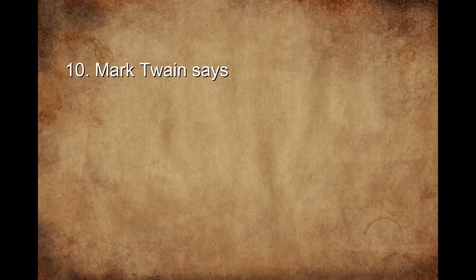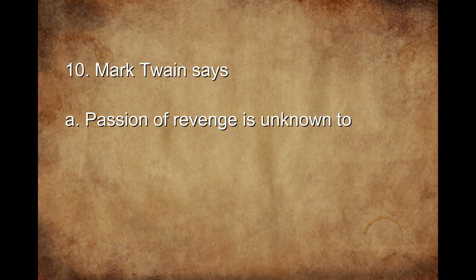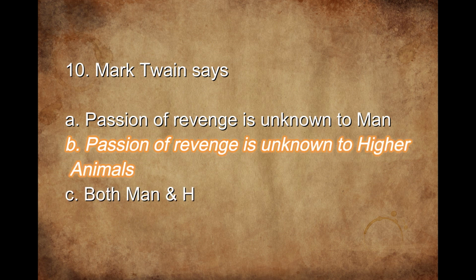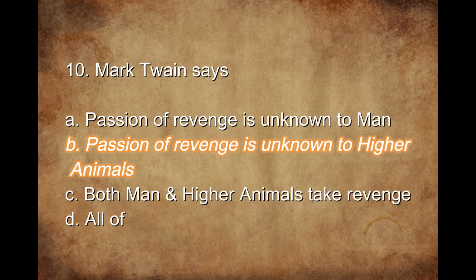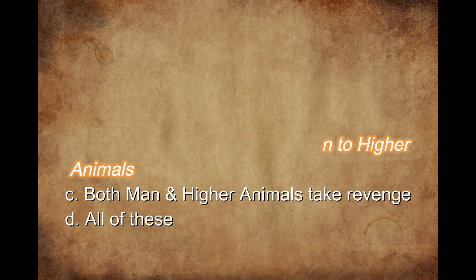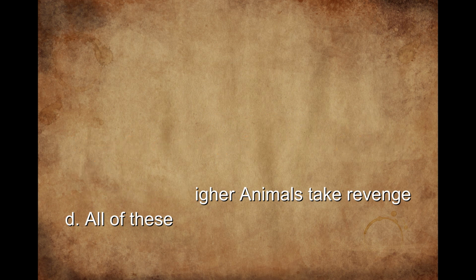Tenth question: Mark Twain says, three statements are given. Option A: passion of revenge is unknown to man. Option B: passion of revenge is unknown to higher animals. Option C: both man and higher animals take revenge. But according to Mark Twain, option B is the right one, that is, passion of revenge is unknown to the higher animals.